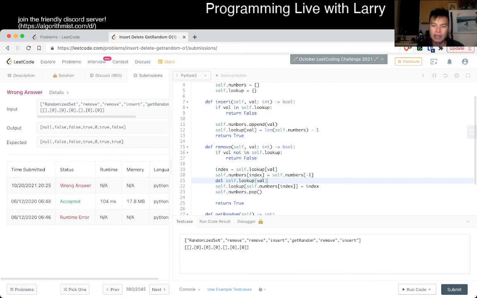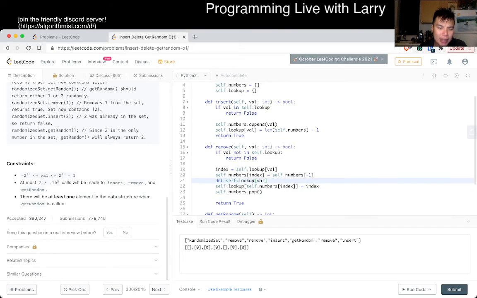So, oh, because this assumes that after the removal, there's at least one element afterwards. But I guess that's not true. I misread part of the description because it said that there'll be one element in the data structure when GetRandom is called, which is true, but it's not always true because you can remove and then insert and then GetRandom later, right? So okay, wow, that is subtle.